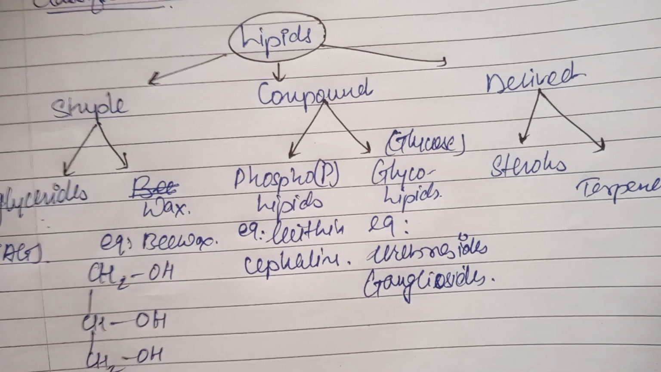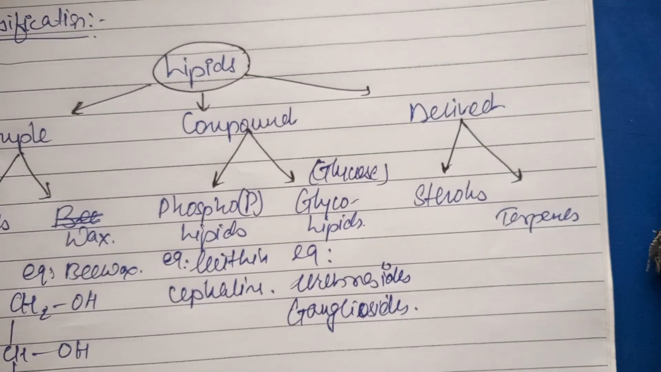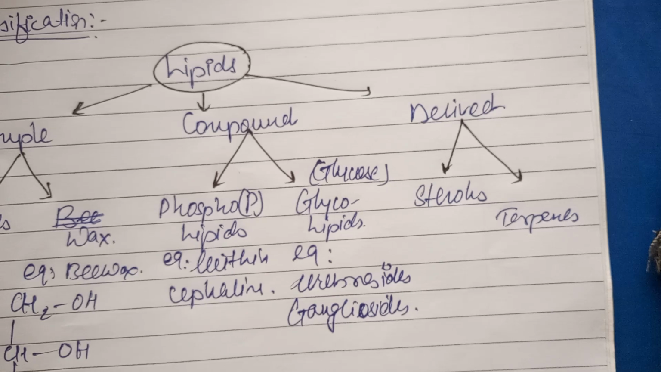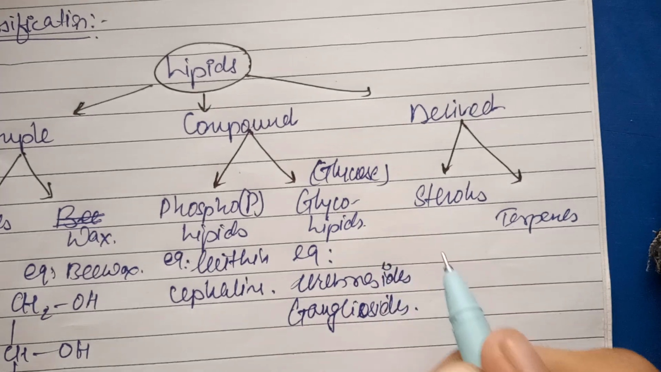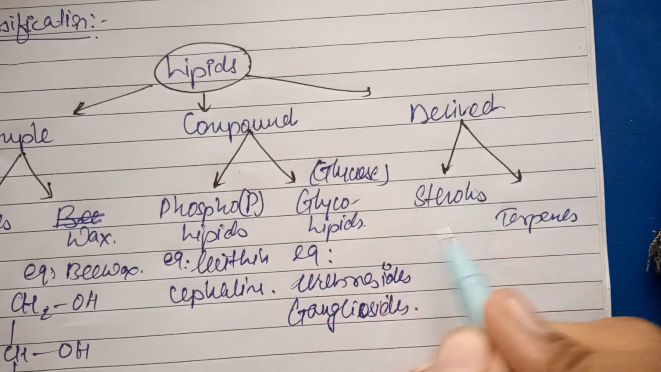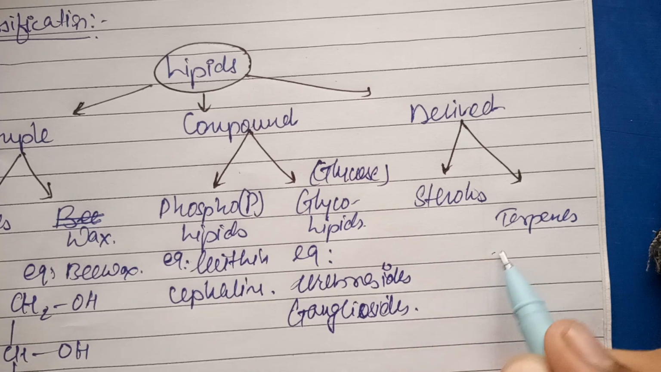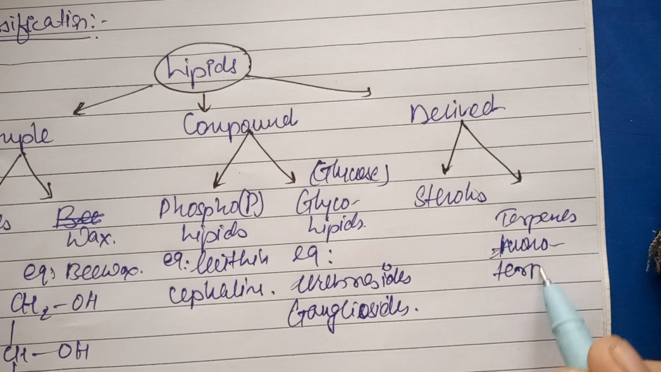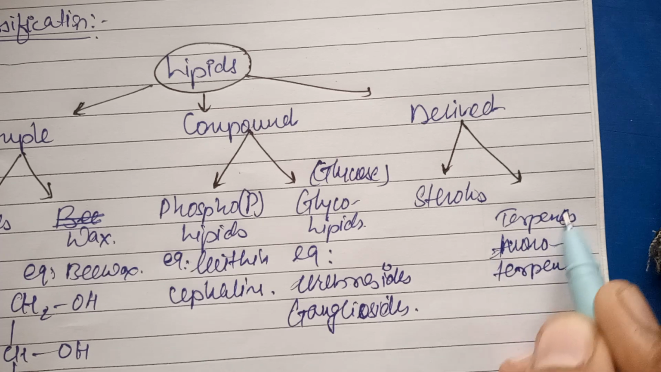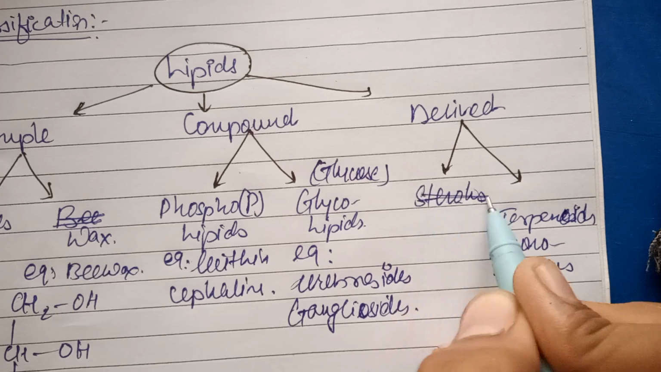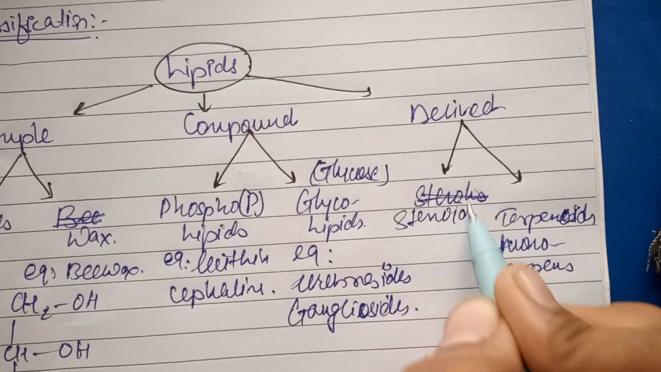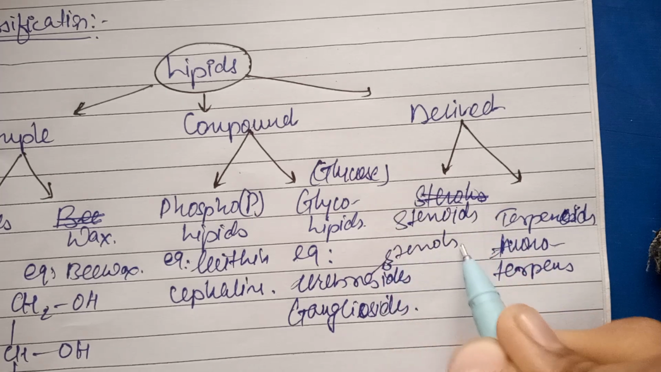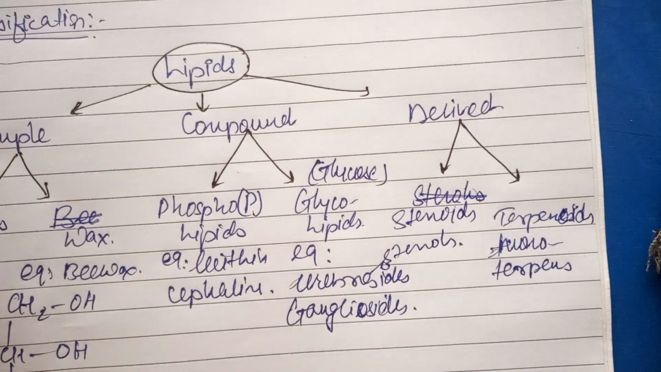So what are derived lipids? Now, on the last classification, derived lipids are those which are derived from the simple or compound lipids. So we have sterols. Sterols means a type of ring. We also have terpenes, monoterpenes and diterpenes, basically terpenoids, and steroids. Examples of steroids are sterols used in our body.